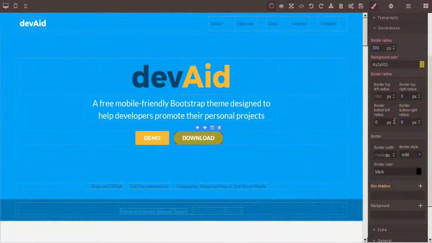So if we just wanted one of those corners to be rounded, we could do little fold backs like this. Just to stylize our buttons a little bit more. And we can also adjust the border width.